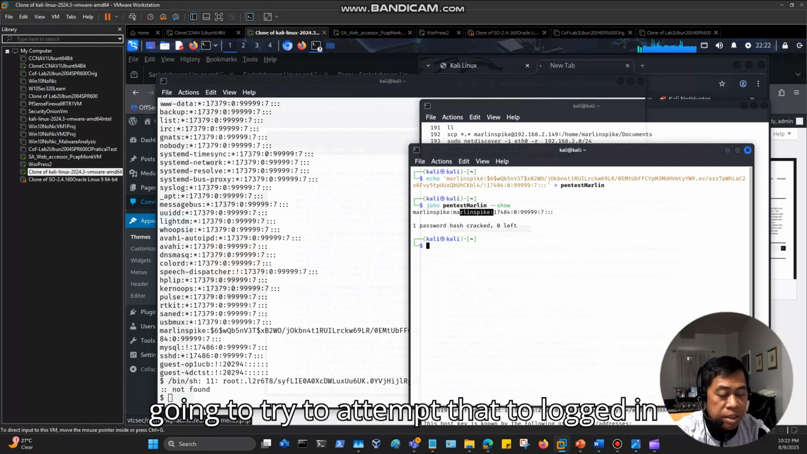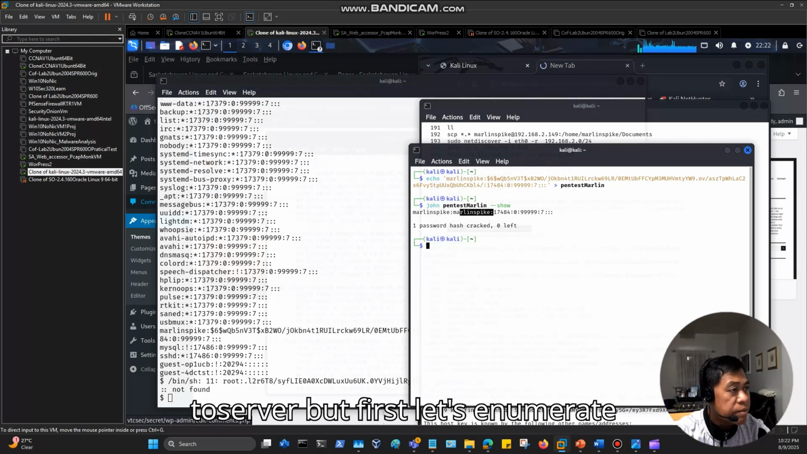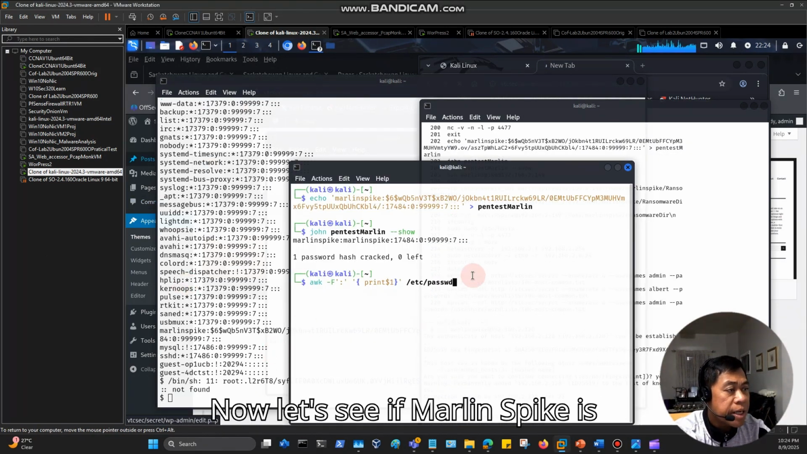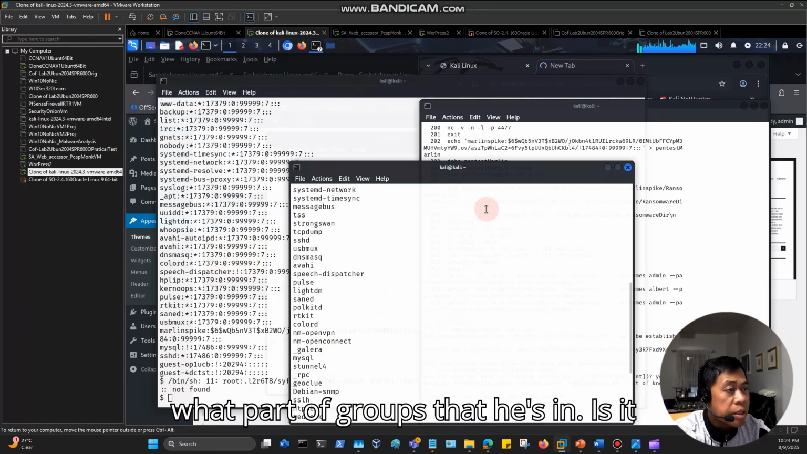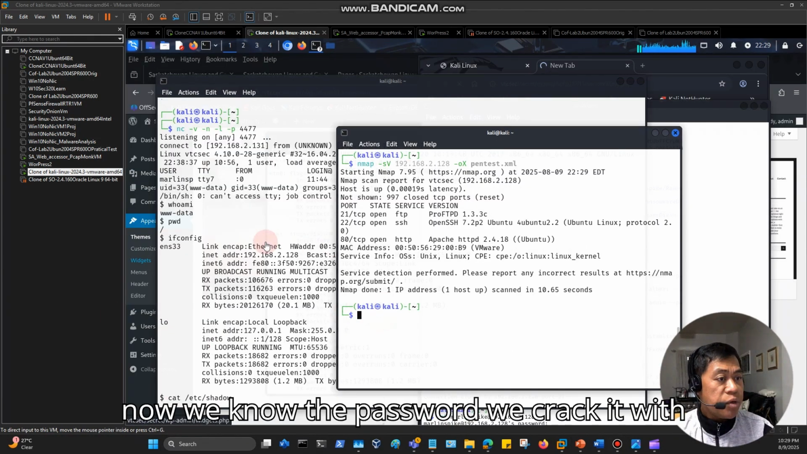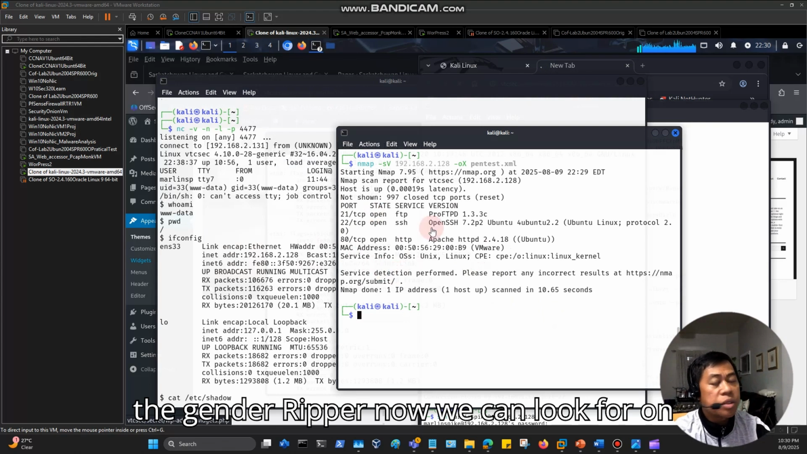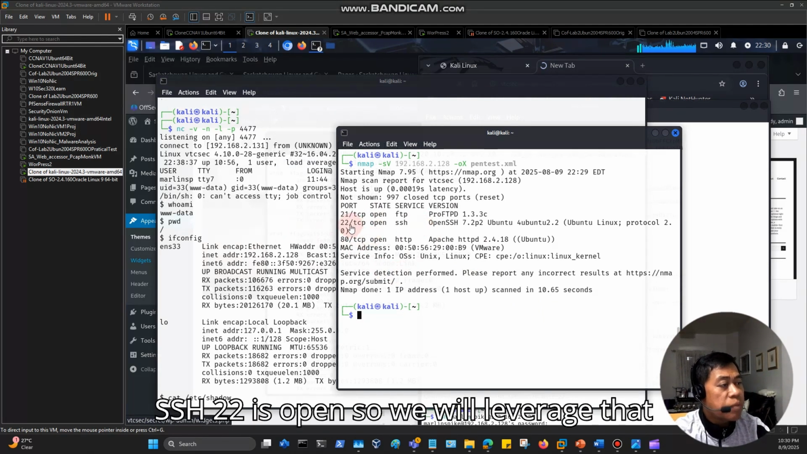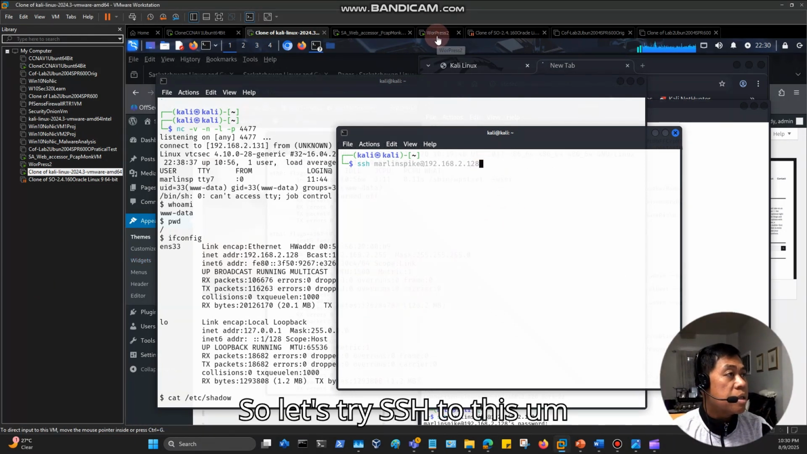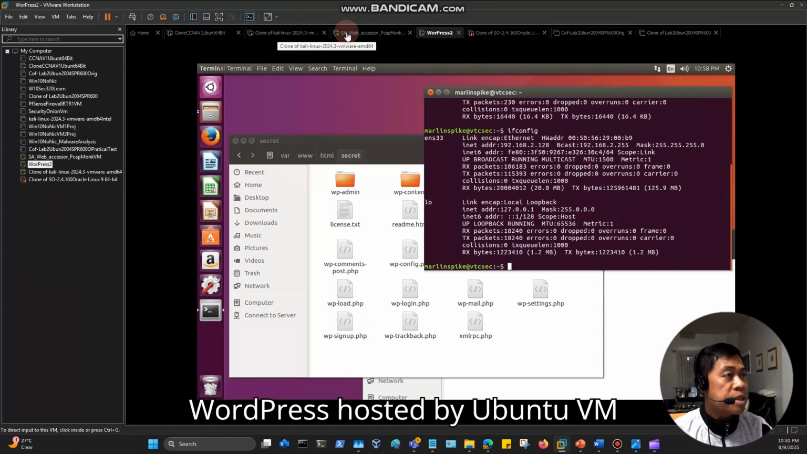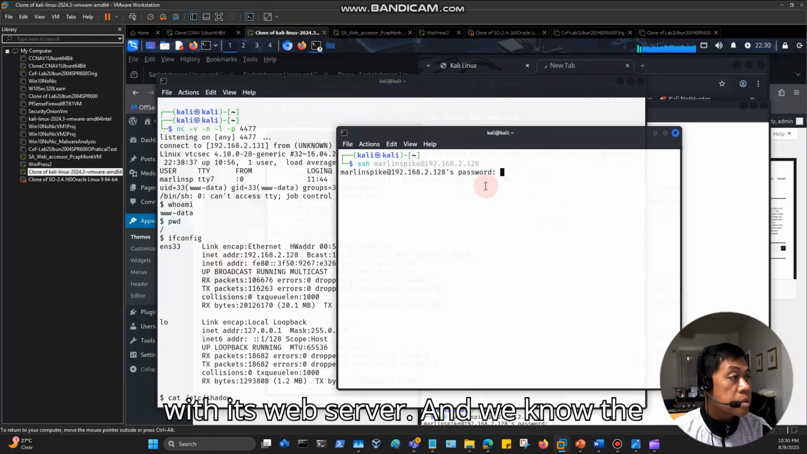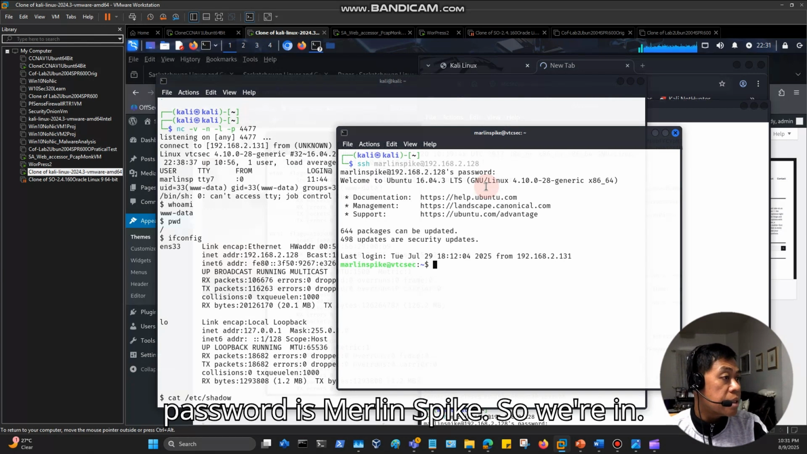We're going to attempt to log into the server with that. But first, let's enumerate what else we can, what technology, and which groups Marlin Spike is part of. Is it part of the sudoers? Now we know the password, cracked with John the Ripper. Looking at open ports, SSH port 22 is open, so we will leverage that as an attacker. Let's try SSH to this WordPress site hosted on an Ubuntu VM with its web server. We know the password is Marlin Spike, so we're in.